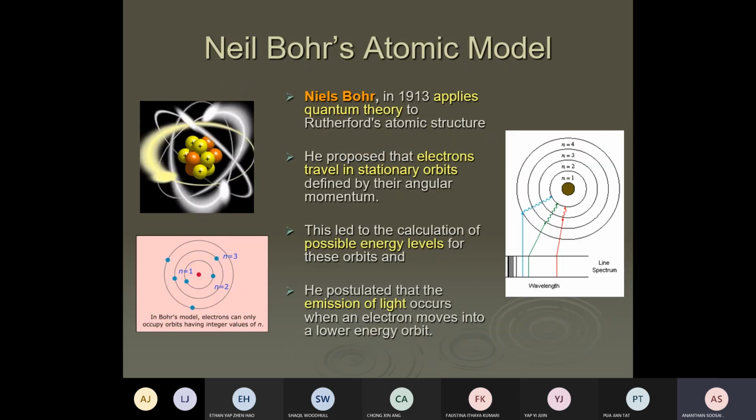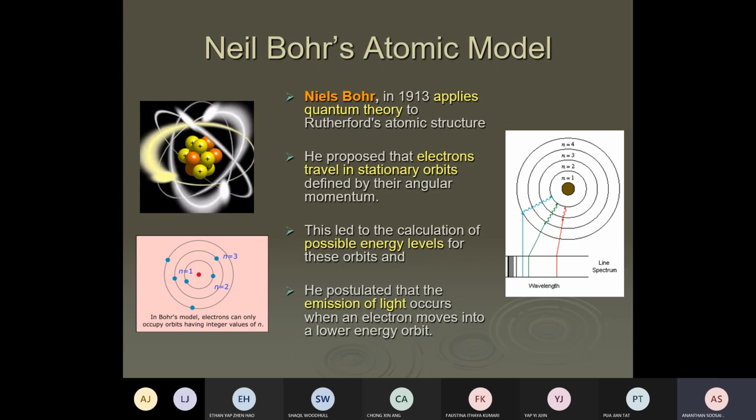So Niels Bohr applies quantum theory. He used the idea of de Broglie, the wavelet idea. It took one and a half pages of derivation. He got a formula which tells you that electron has a specific energy level.